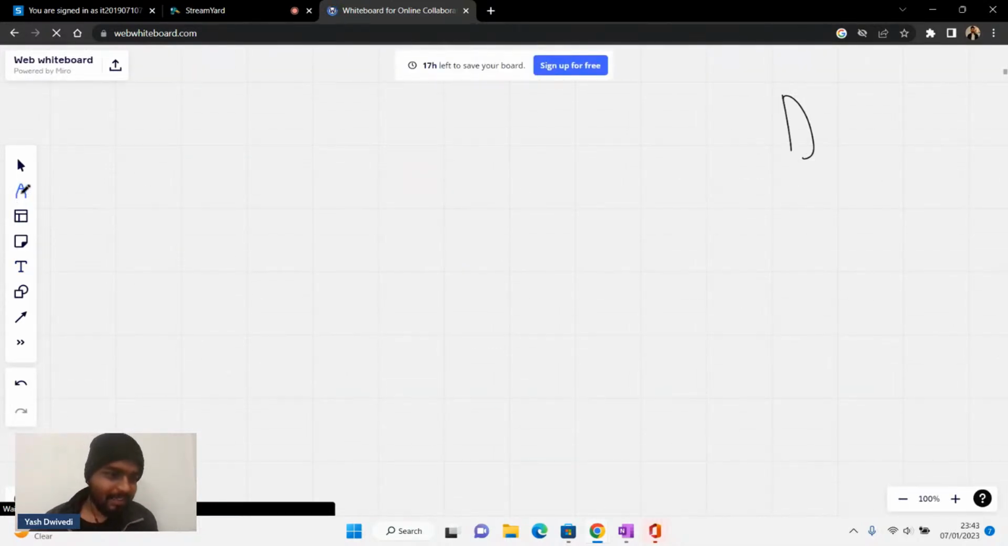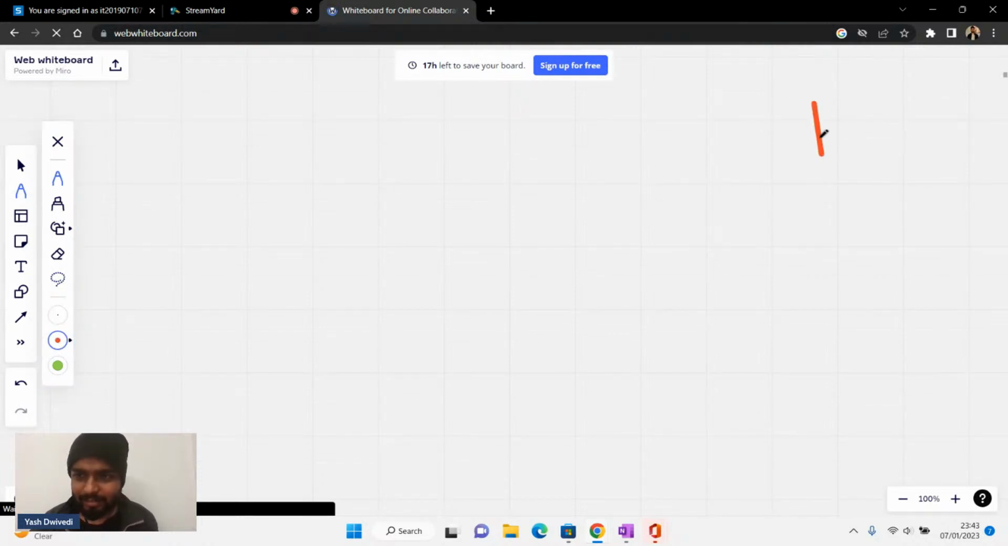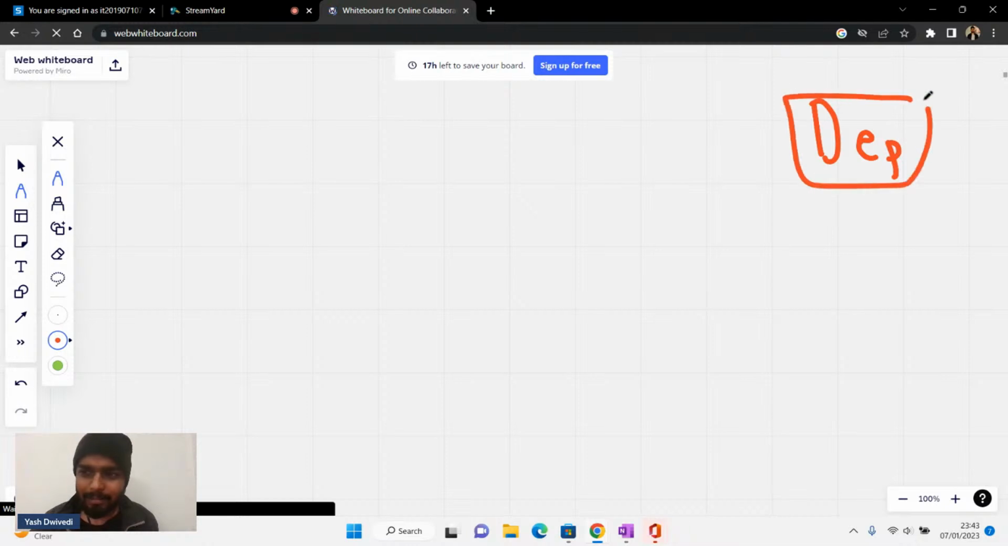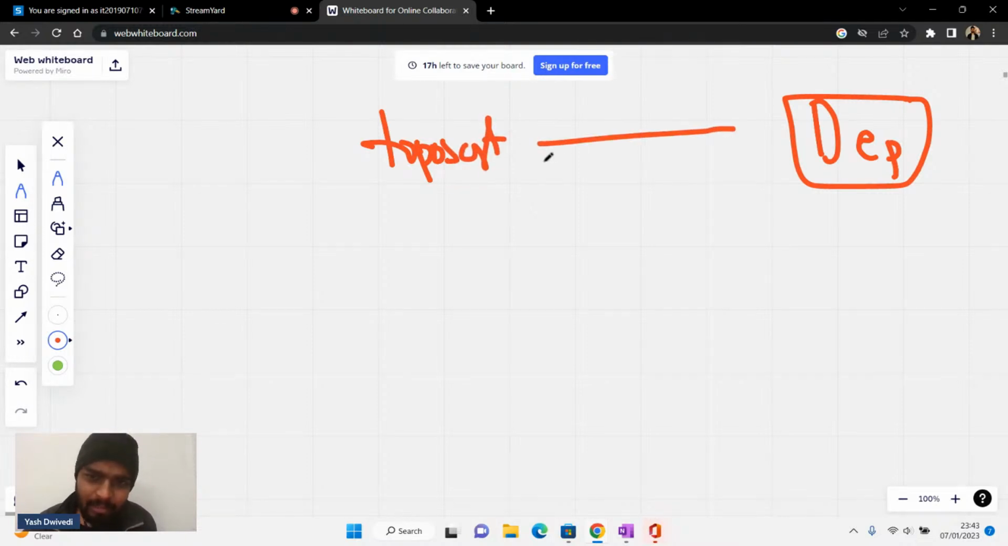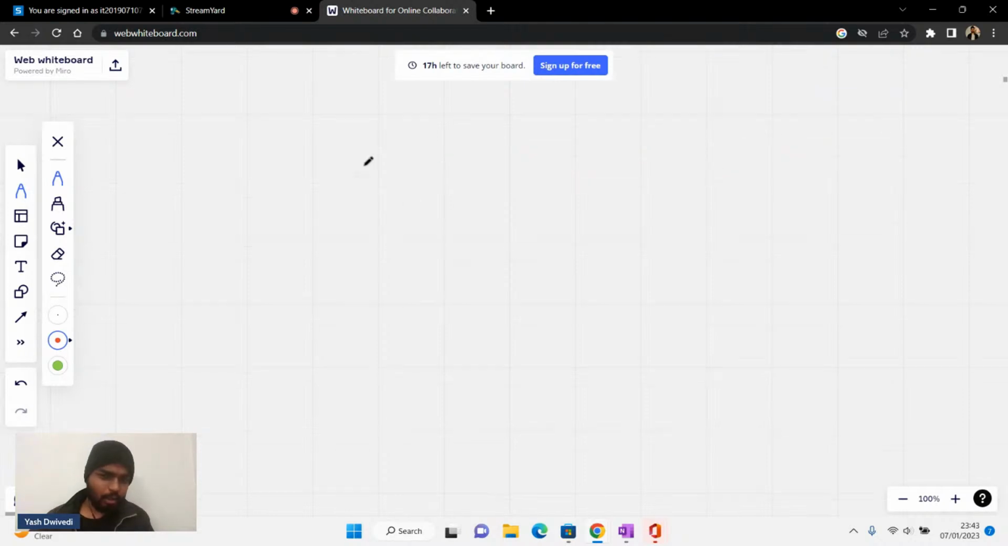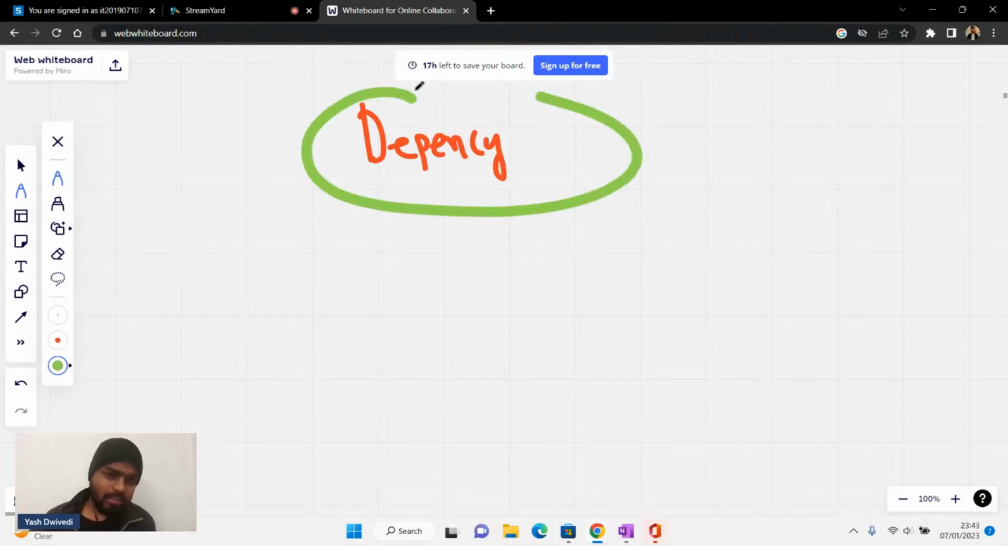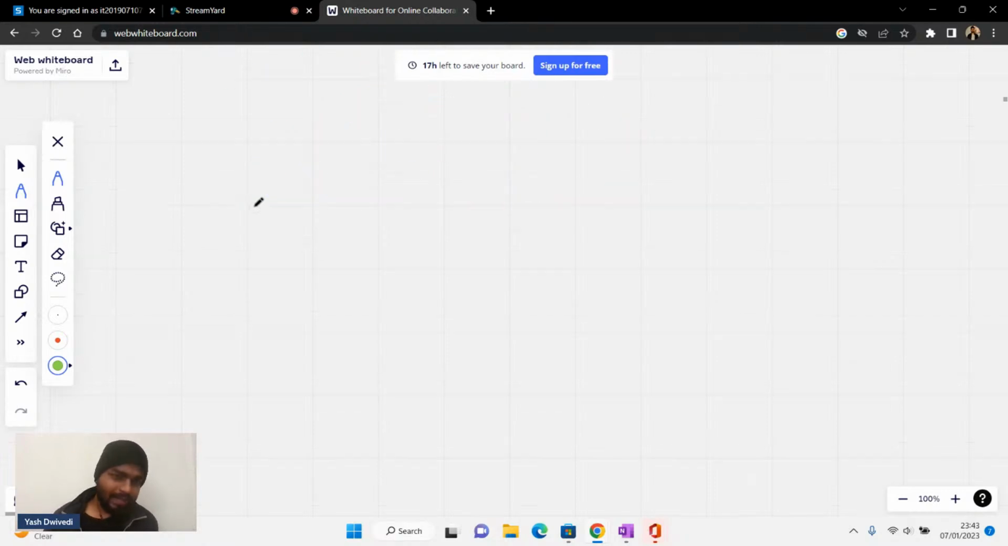Now please write dependency in the chat. When I say topological sort, or topo sort, the thing that comes to my mind is nothing but dependency. And whenever I see anything like dependency, then topological sort is going to come to my mind.